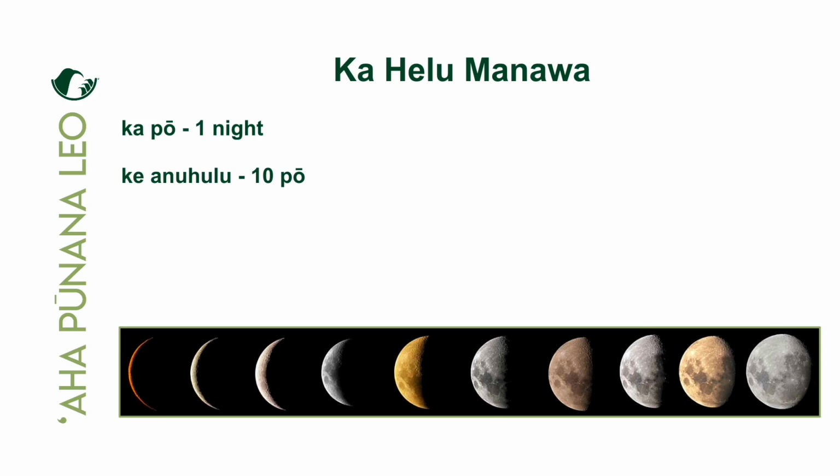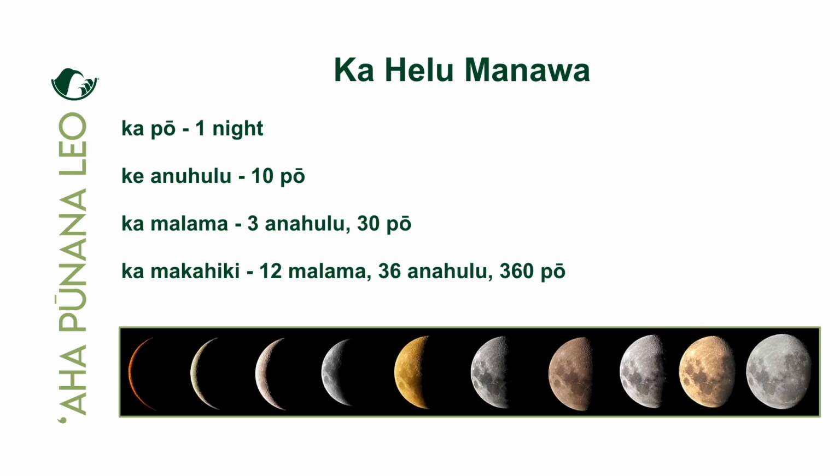Anahulu is umipo. And then we have kamalama, and a malama is e kolu anahulu, or kanakolu po. Ā laila, we have kamakahiki, which is umikumalua malama, kanakolu kumaono anahulu, e kolu haneli, kanono po. So this is kind of generally, real basic how Hawaiians kept track of time.